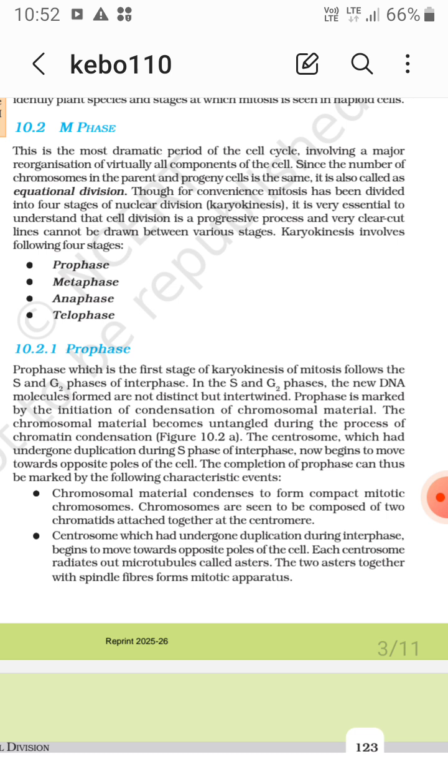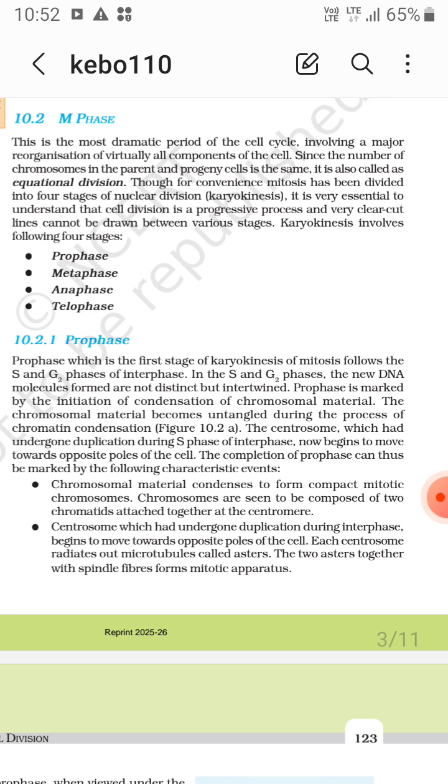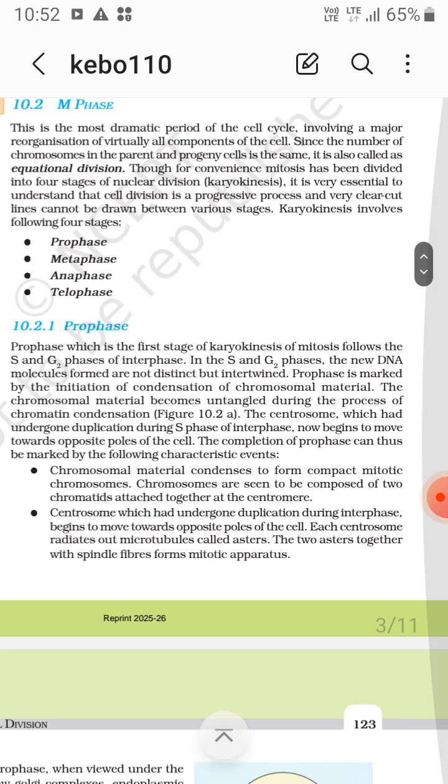After the G2 phase, when the chromosomes are entangled or intertwined, prophase is marked by the initiation of condensation of chromosomal material. It gets clear, the chromosomal material becomes untangled. It was tangled before, and during chromatin condensation it gets clear. The centrosome, which had undergone duplication during the S phase of interphase in the animals, now begins to move towards the opposite poles of the cell.